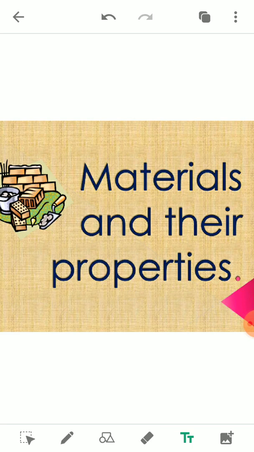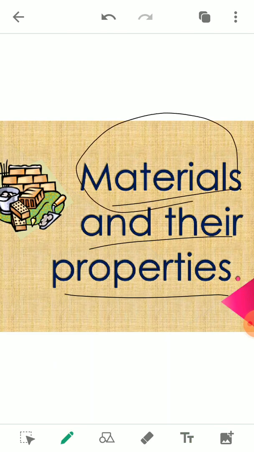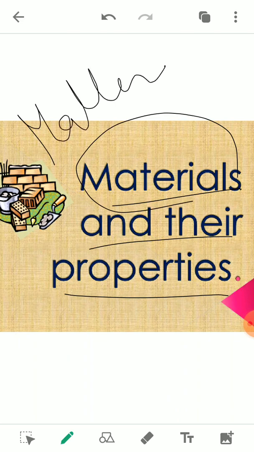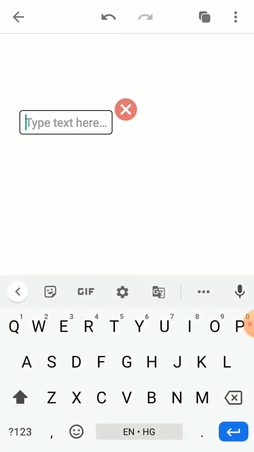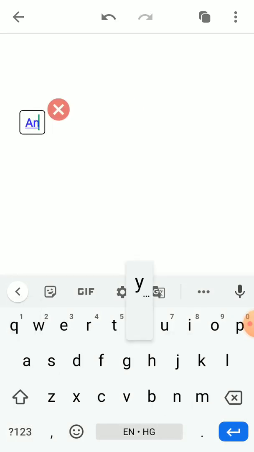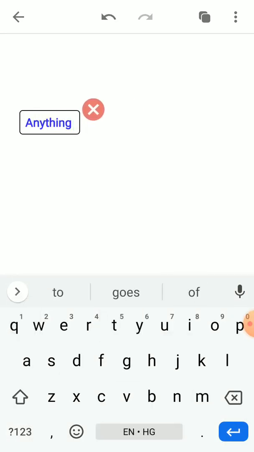Today we will start with the next topic, and that is material and its properties. Before we start with material, we should know a term, and that is matter. We can define matter as any object or anything which occupies space